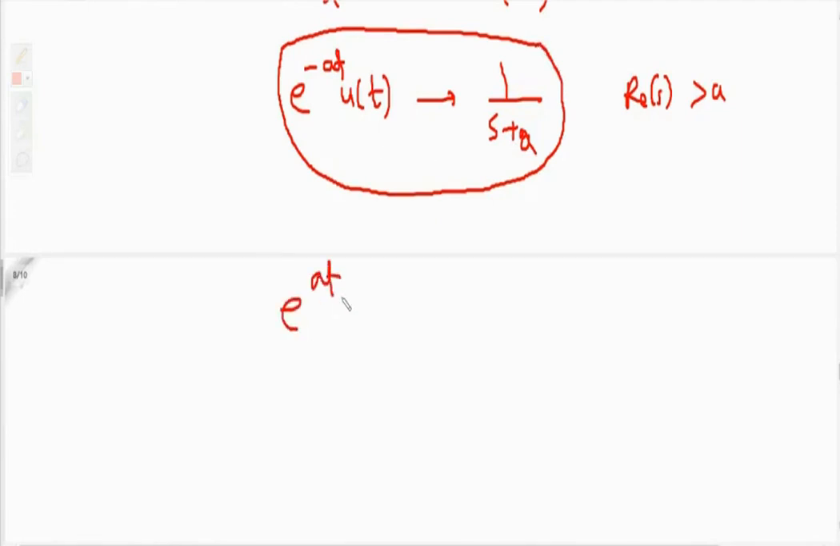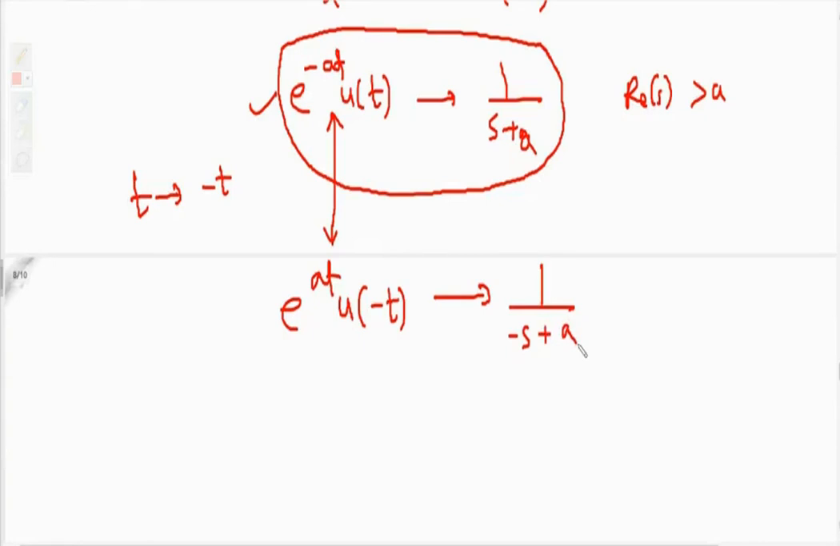So here it is t, and here t is replaced with minus t. Simple. Where there is t here, there is minus t, and where there is minus t here, there is plus t. So t is replaced by minus t. When we do this, s is replaced by minus s. So this becomes minus 1 upon minus s plus a, right?